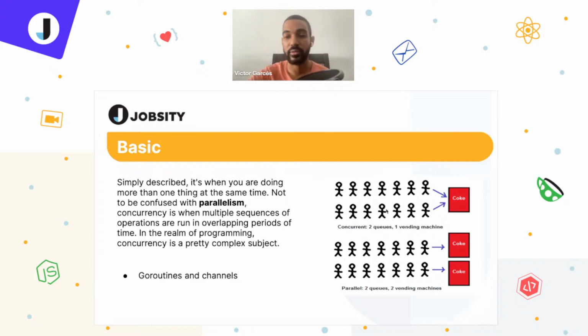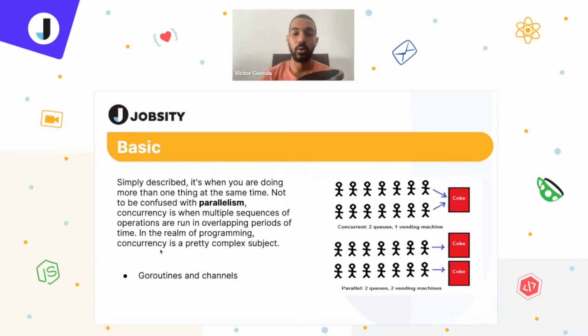And you can see here with this little image that I have here. Let's say that there are many tasks running, but they may be using the same single resource for that. In the realm of programming, concurrency is a pretty complex subject, and it can cause many problems if you don't know how to manage or handle it properly. This will be the explanation for parallelism, when there are two or more tasks running at the same time. But for concurrency, it doesn't mean that they have to run at the same time. It's just that you're handling many tasks.